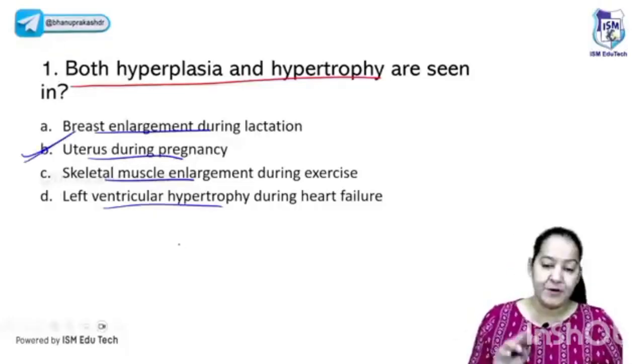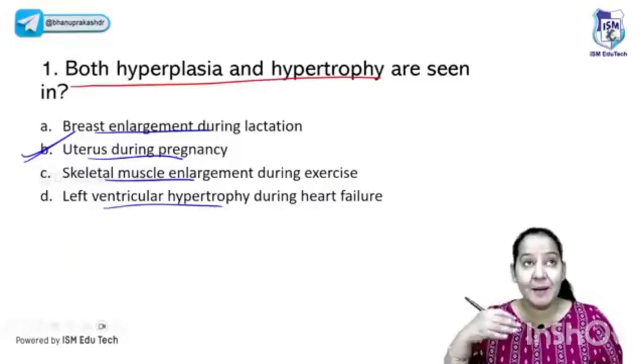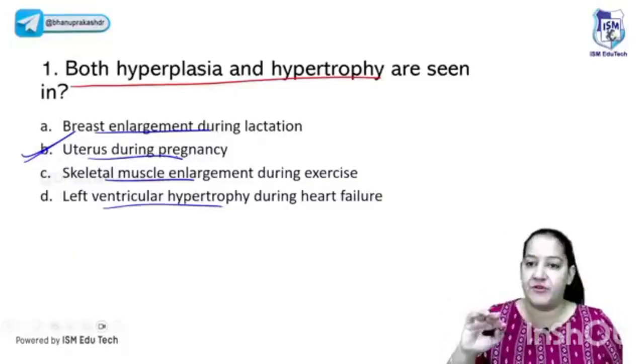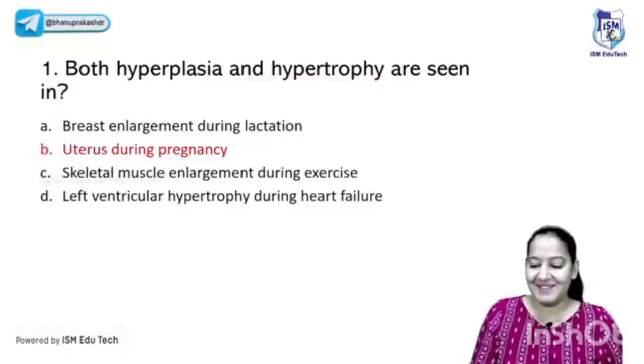Pregnant uterus is an example of both hypertrophy and hyperplasia. And instead of pregnant uterus, if I say the parturating uterus it is an example of atrophy. So mind the words. Okay. So yes, the correct answer is B, and you all are right.